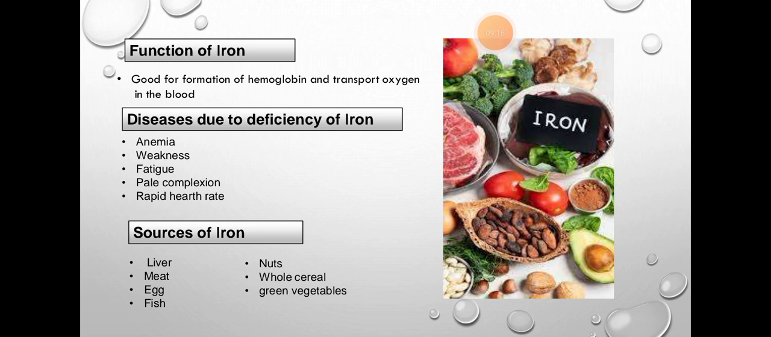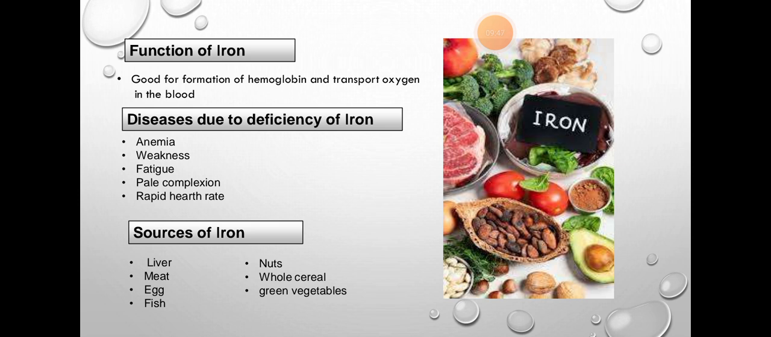Now, functions of iron. It's good for hemoglobin. Hemoglobin is basically a red pigment present in red blood cells, and it is a protein. It helps us transport oxygen in the blood. Now, what diseases can you get due to deficiency of iron? Anemia, weakness, fatigue, pale complexion, meaning जब आपका चेहरा पिंक हो जाता, पिंक नहीं सॉरी येलो हो जाता है, दैट्स कॉल्ड पेल complexion.